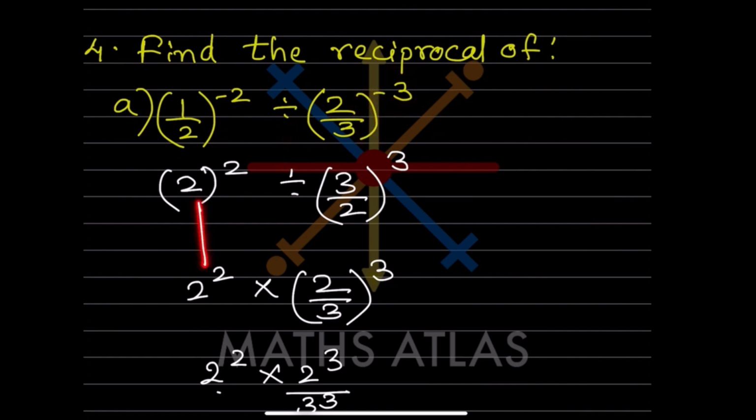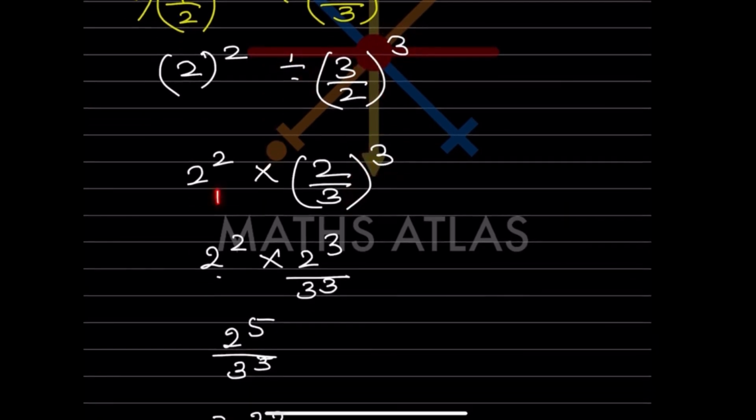So now here (2/2)^2 will keep as it is. Now this is division, so we can make it to multiplication. So since we have made this to multiplication, what happens here? Again this is going to get flipped over, because we are changing this from division to multiplication, so the other number gets flipped over. So again it is going to be 2 by 3, but this is positive. So now what will you do? You will write this as it is, 2 raised to 3 divided by 3 raised to 3. That is what is written here.